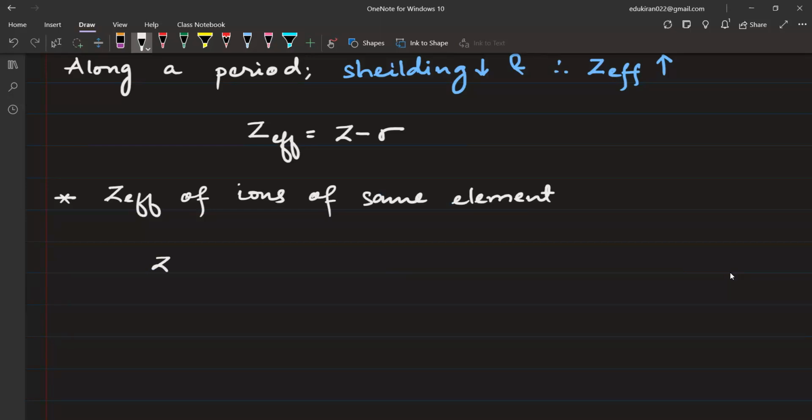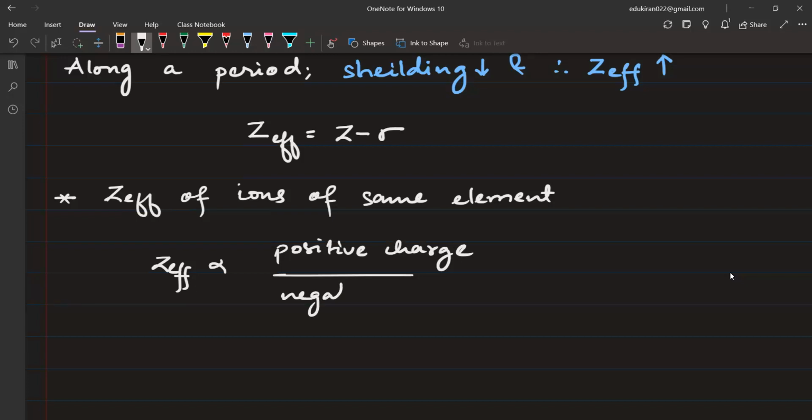Z effective is directly proportional to positive charge and inversely proportional to negative charge. Obviously, if we have positive charge, then more pull, so Z effective nuclear charge increases. Negative charge means we are adding more electrons, so the electrons are shielded more.